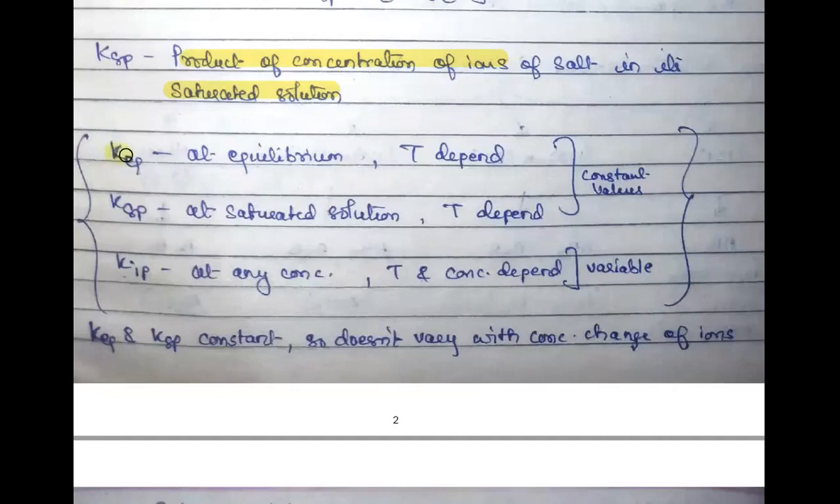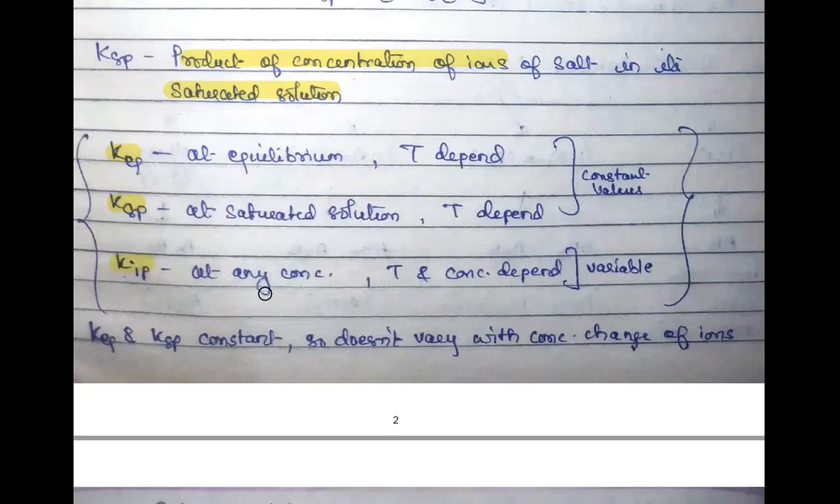It is applicable to all kinds of reactions which are at equilibrium, not just for sparingly soluble salts. Coming to Ksp, Ksp is only for sparingly soluble salts and in the saturated solution, when your solution has already achieved the equilibrium. Again, it is temperature dependent. And these two terms, K equilibrium and Ksp, both of them are constant values. That means they may change with the change in temperature, but will never change with the change in concentration of your ions in the solution. Never.